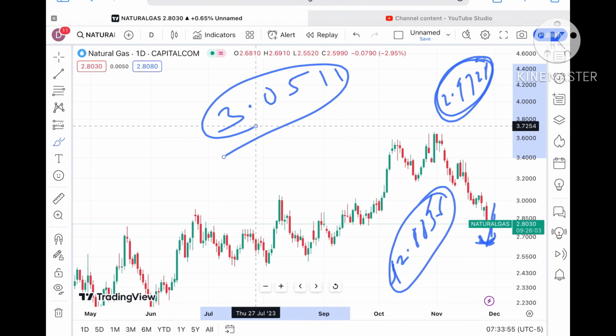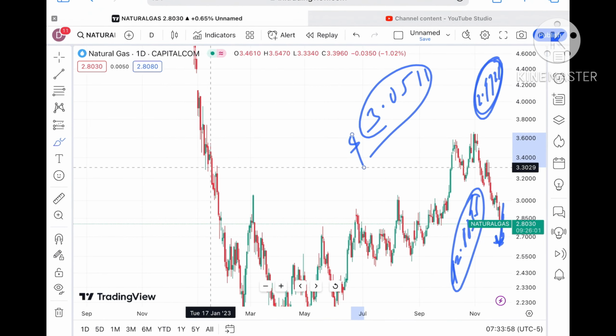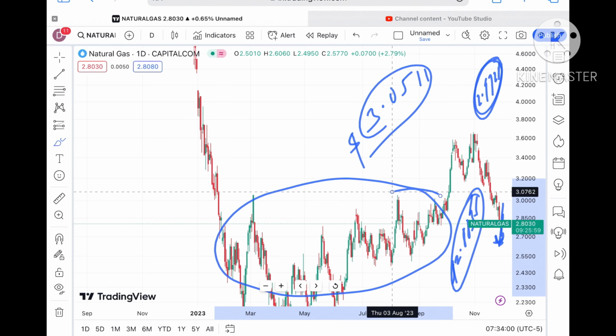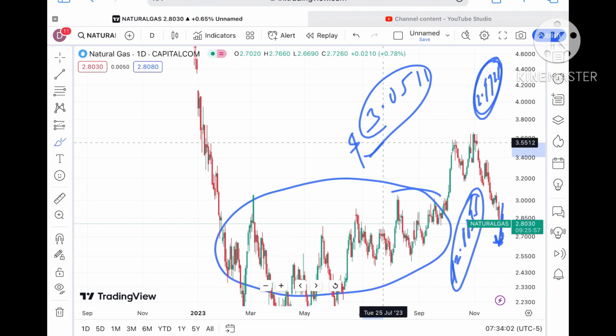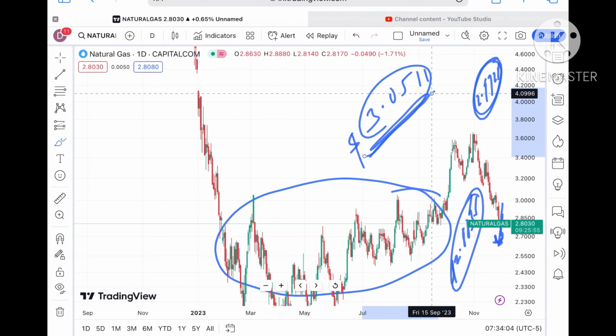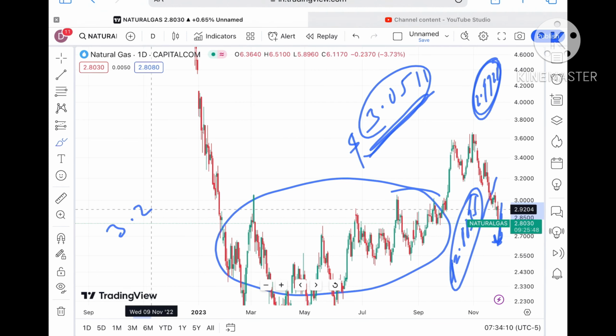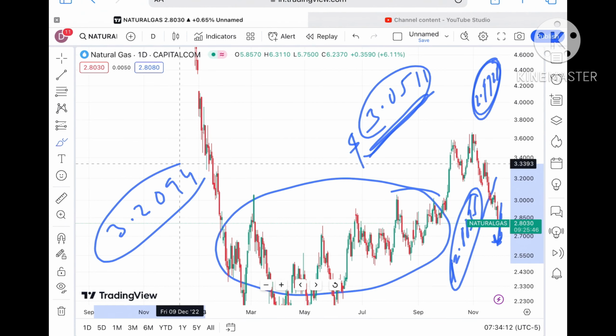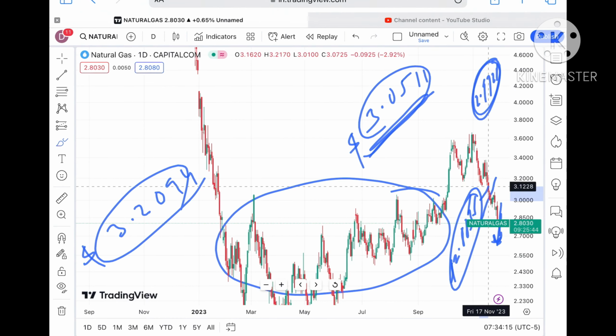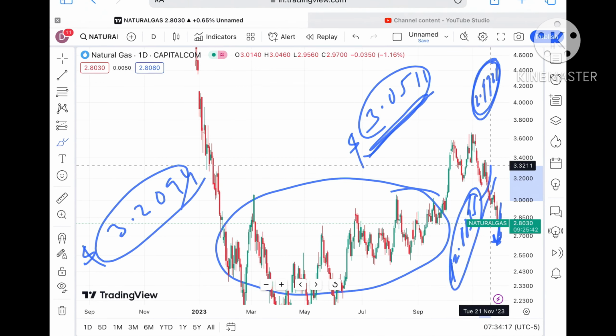Okay, and once it starts going above this particular level, this is the range where the price has been moving for quite some time. So once it starts going above $3.051, we will see it will go further upside, and yes, chances are very high it will go towards a level of $3.2094. Okay, and if it starts moving above this particular level, chances are very high it will go towards a level of